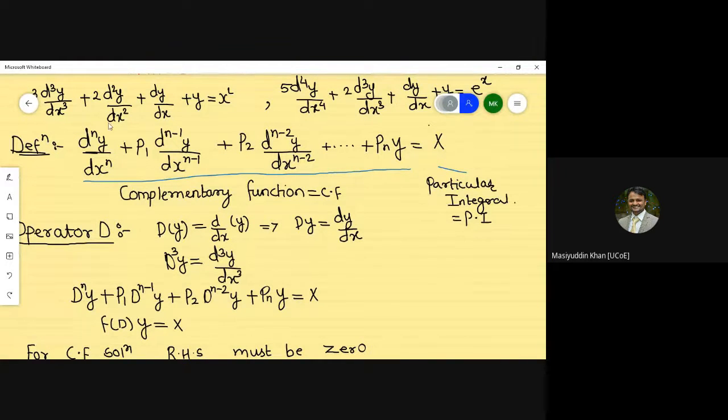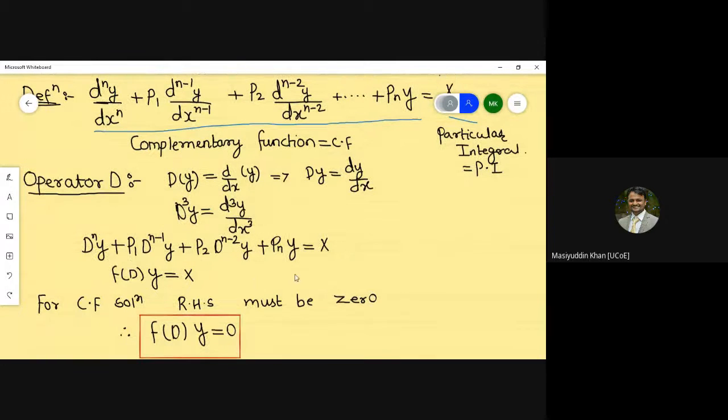And d raised to n y by dx raised to n, we should write as a capital D raised to n y. So you will get this part of the equation. At that time you have to put this part as 0 so that you can calculate the value of d clearly.